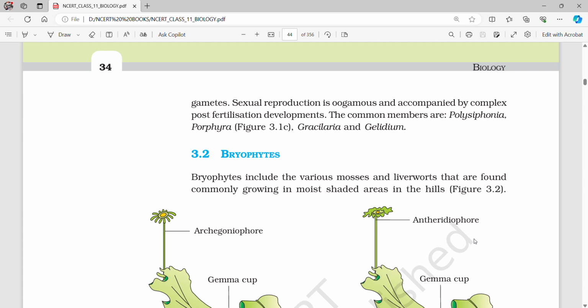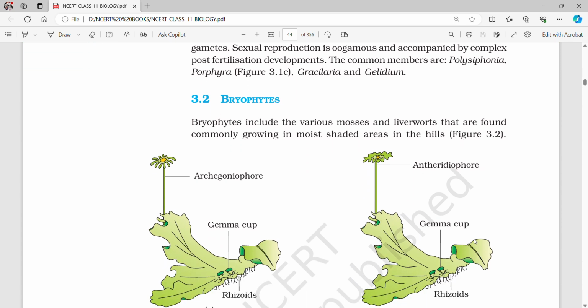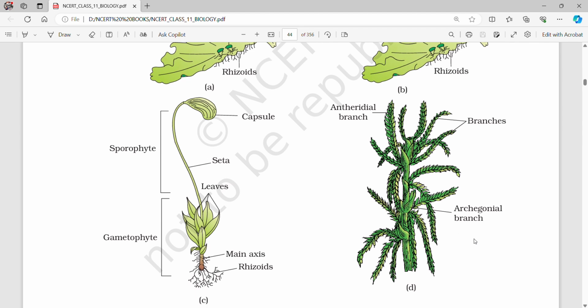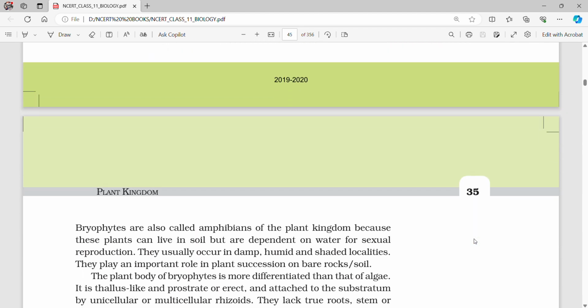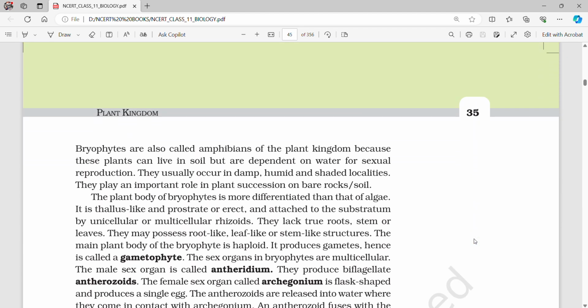3.2 Bryophytes. Bryophytes include the various mosses and liverworts that are found commonly growing in moist shaded areas in the hills. Bryophytes are also called amphibians of the plant kingdom because these plants can live in soil but are dependent on water for sexual reproduction. They usually occur in damp, humid, and shaded localities. They play an important role in plant succession on bare rocks or soil.